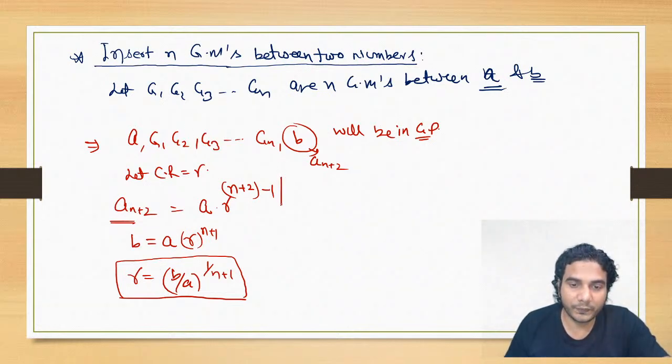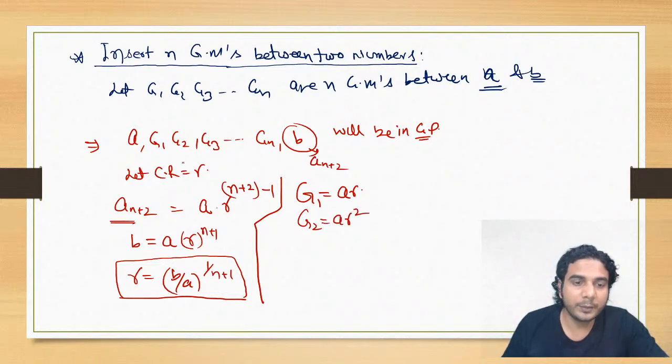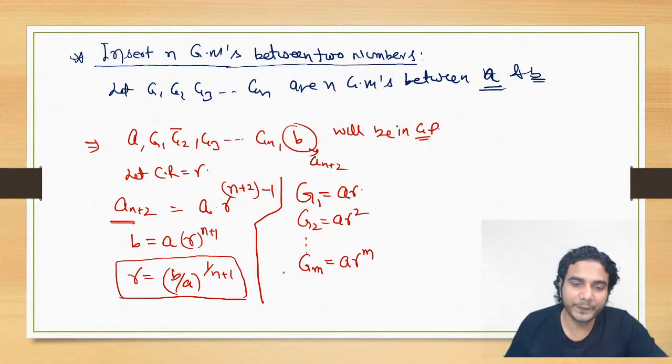So in this way, you can write the first geometric mean G1 is equal to A into r. Now you can put the value of r. We have got r, right? So I'm writing in terms of A and r. Now G2 will be A into r square, because G2 is nothing but the third term. So you'll get power 2. In this way you can relate it. And if you want to write the mth geometric mean, that will be A r raised to m. So this is the general formula, all right?